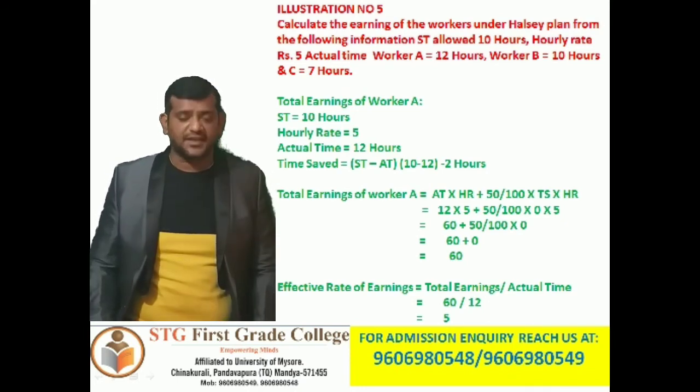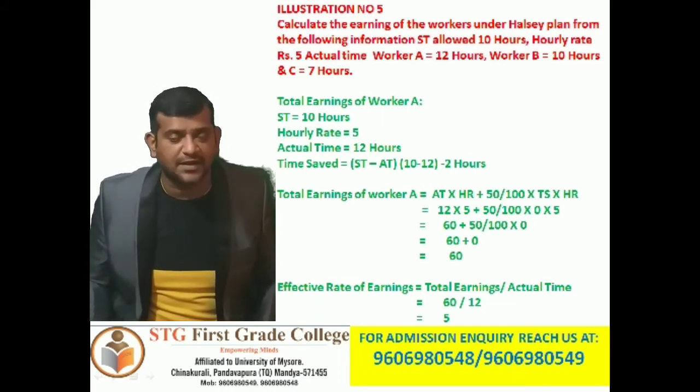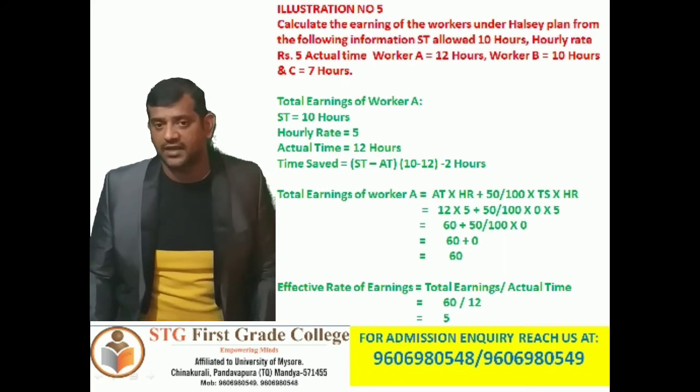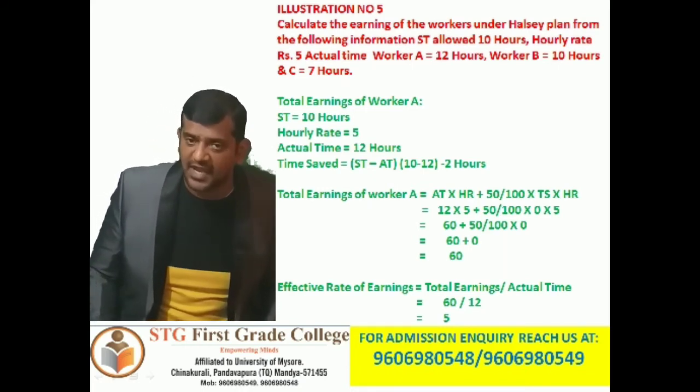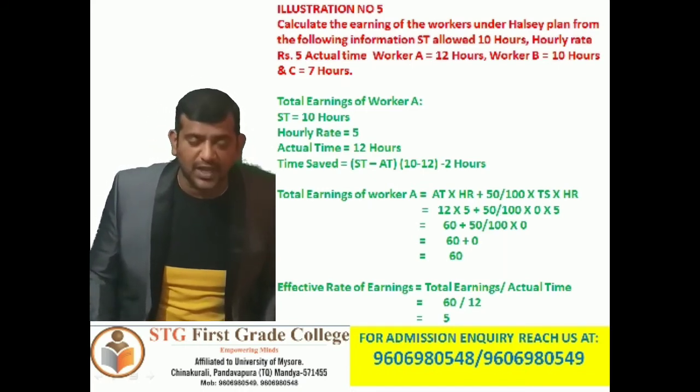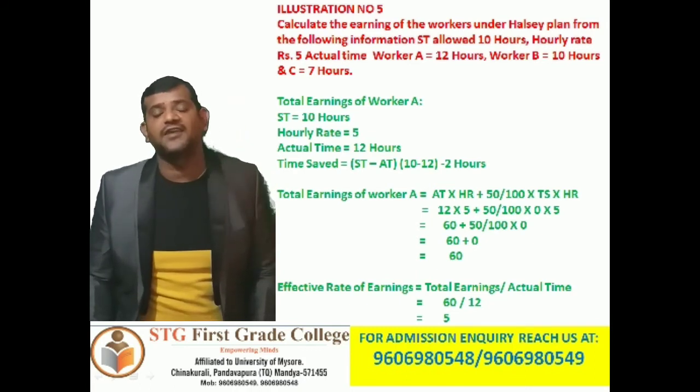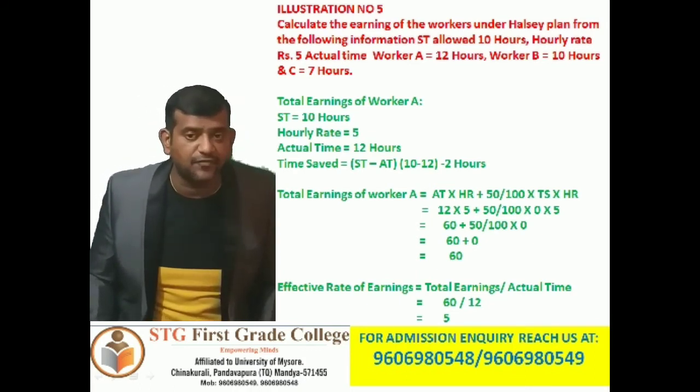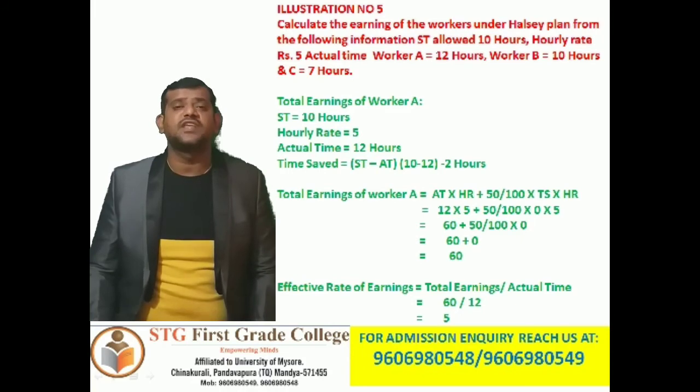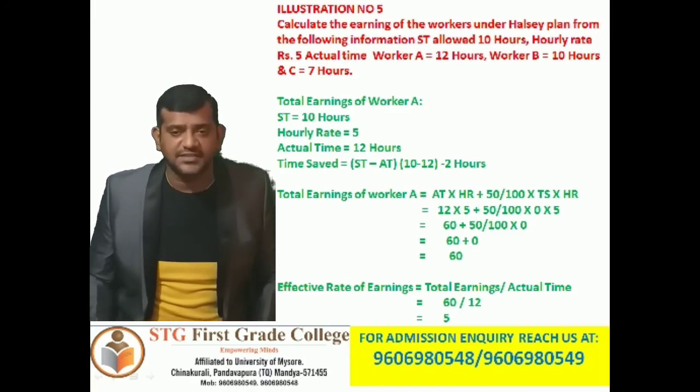Total earning of worker A equals actual time into hourly rate plus 50 divided by 100 into time saved into hourly rate. So actual time taken by worker A is 12 hours into hourly rate 5 rupees, plus 50 divided by 100 into time saved, which is 0, into hourly rate 5.